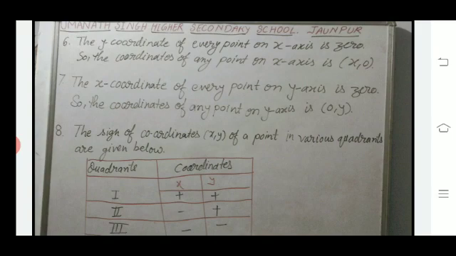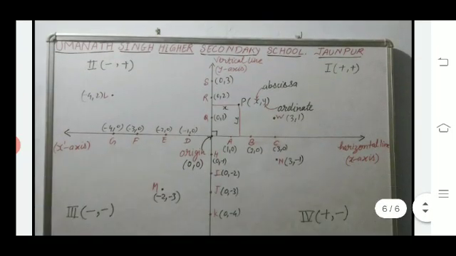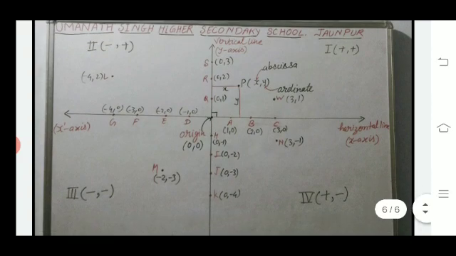The sign convention of (x, y) of a point in various quadrants is given below. In the first quadrant, abscissa and ordinate are both positive. In the second quadrant, abscissa is negative but ordinate is positive. In the third quadrant, both are negative, meaning abscissa and ordinate are both negative. In the fourth quadrant, abscissa is positive while ordinate is negative. Now these points we study on the graph.